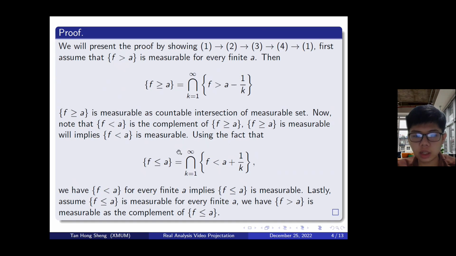Using the fact that f less than or equal to a is equal to the intersection of the sets f less than a plus 1 over k, we will have f less than or equal to a is measurable as the intersection of measurable sets. Lastly, to prove 4 implies 1, we just need to note that f greater than a is the complement of f less than or equal to a. Since the complement of a measurable set is measurable, this shows that f greater than a is measurable.